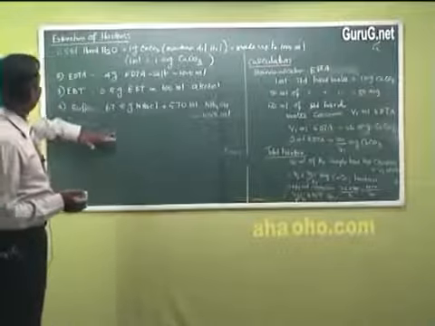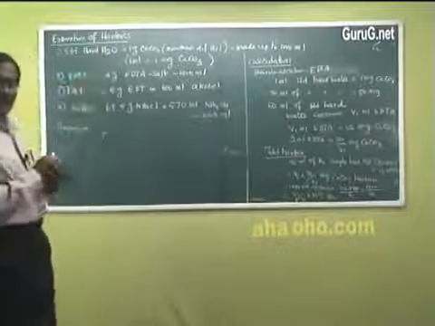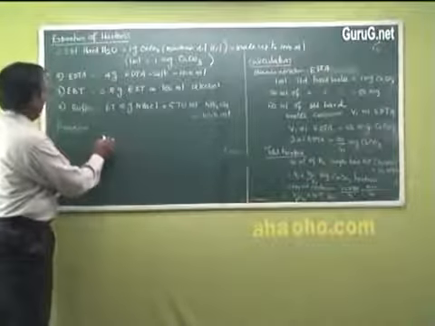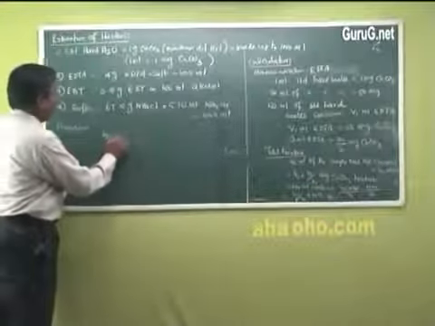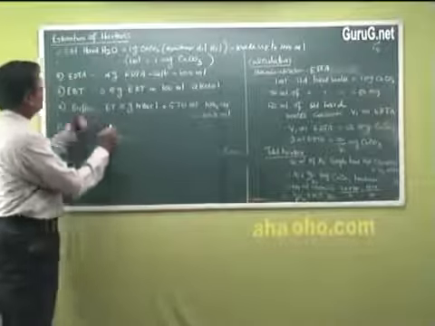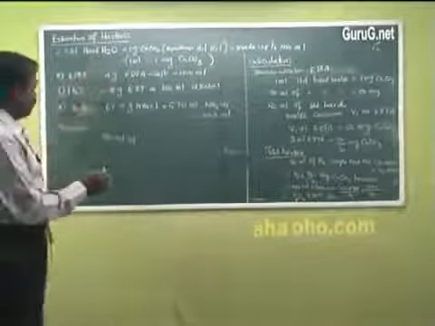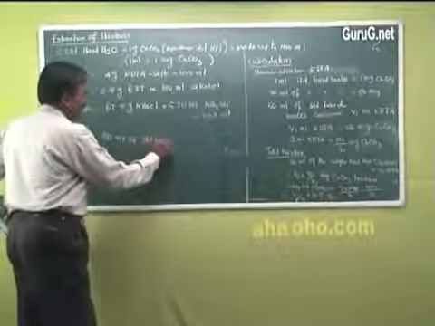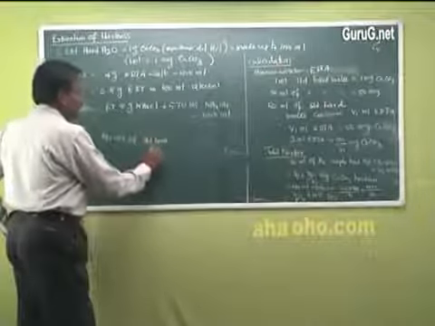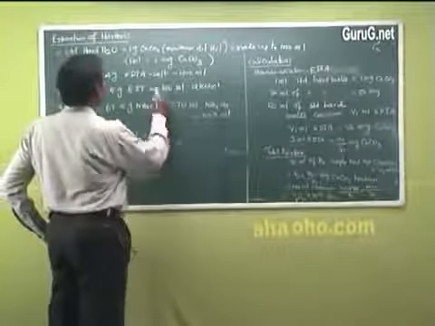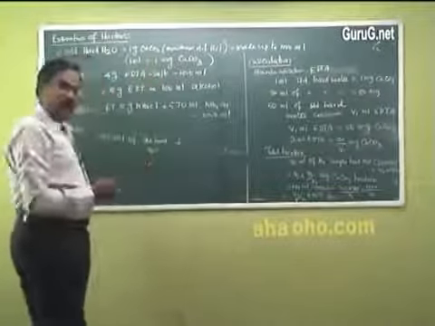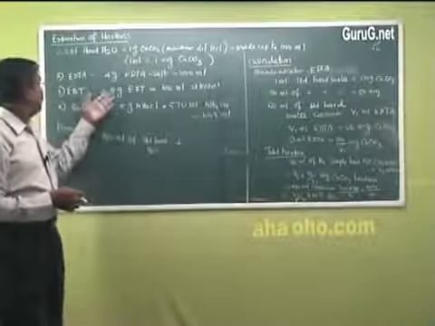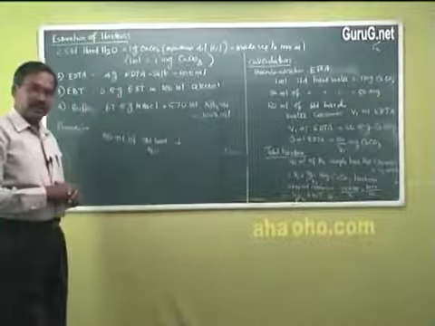So first, how is this EDTA standardized? To standardize EDTA, we are taking 50 ml of the standard hard water. With that, 10 ml of buffer is added, followed by 4 to 5 drops of indicator.